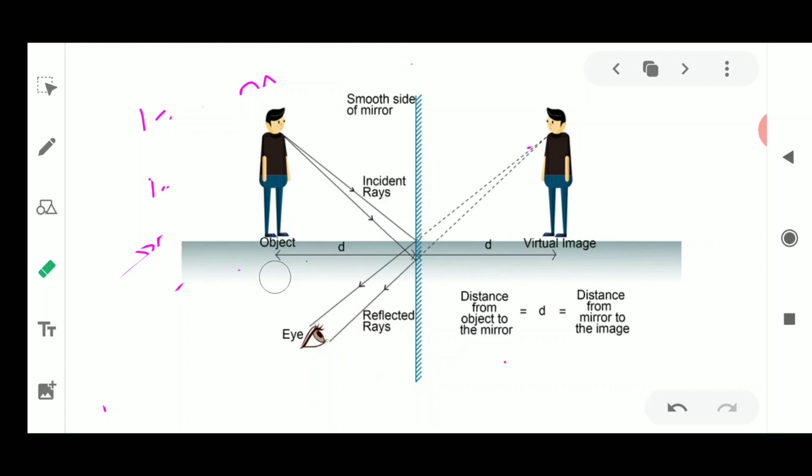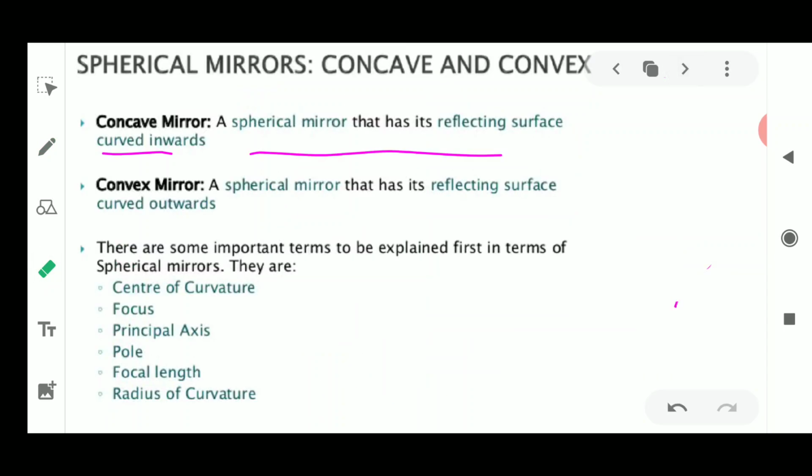So this diagram is making it very clear. This is a diagram of a plane mirror, as the reflecting surface is always a plane. It is a straight line, and these lines drawn here show the non-reflecting side. Now we go on to the next, that is the spherical mirror. Spherical mirrors could be concave and convex. Now if we have to show the spherical mirrors, as you know, it is cut from the reflecting surface of a hollow sphere. It will always have a curved surface.